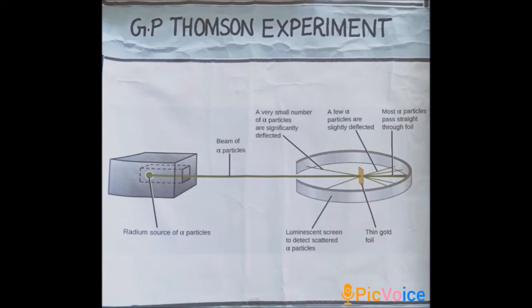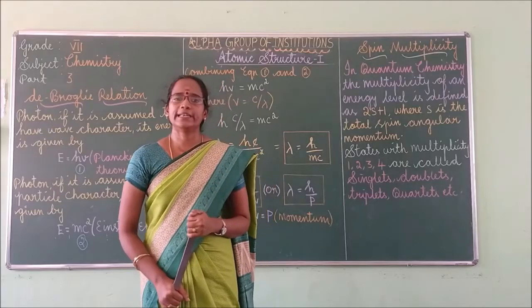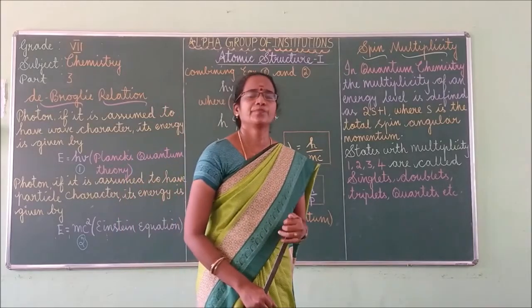The beam of electrons, after passing through the thin foil of gold, you can see the deflected alpha particles. But most particles are undeflected. From this experiment, G.P. Thomson confirmed the wave nature of electrons. We can move to the de Broglie relation.